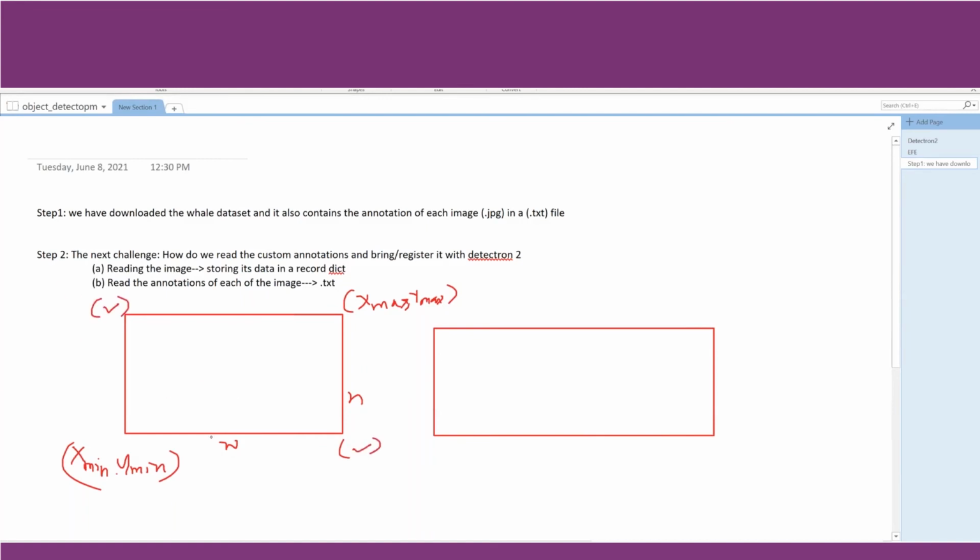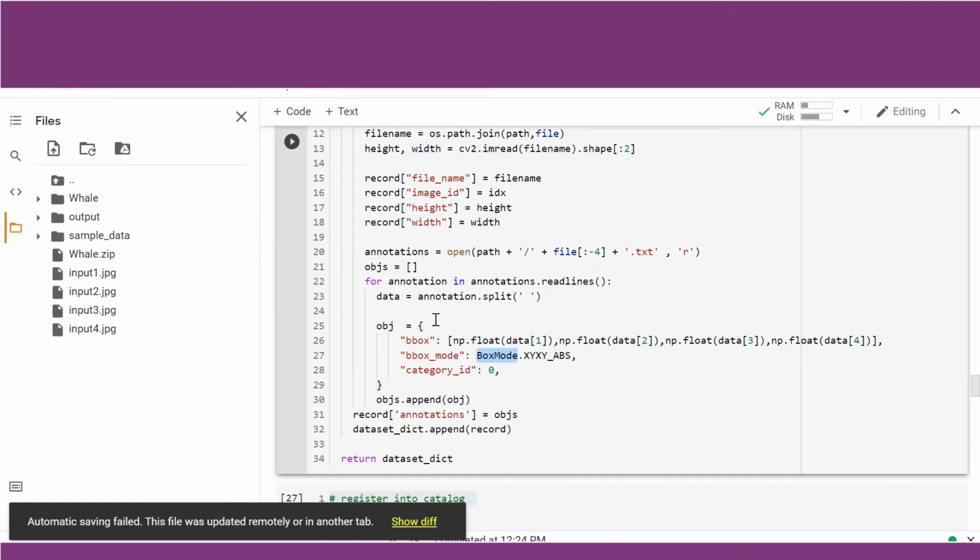So one format of giving the annotation to Detectron is, let me write it here, this is known as the XYXY mode of annotation, and the other one is we can just mention XY, that is x min, y min, and we can give width and height. Therefore, Detectron can easily calculate these formats. So we need to mention to Detectron what format we have given the annotations. So what it does, it first opens the txt file corresponding to that file name. It will read the box, that is the coordinates. But what format the annotation is given in, that we are mentioning here as XY.